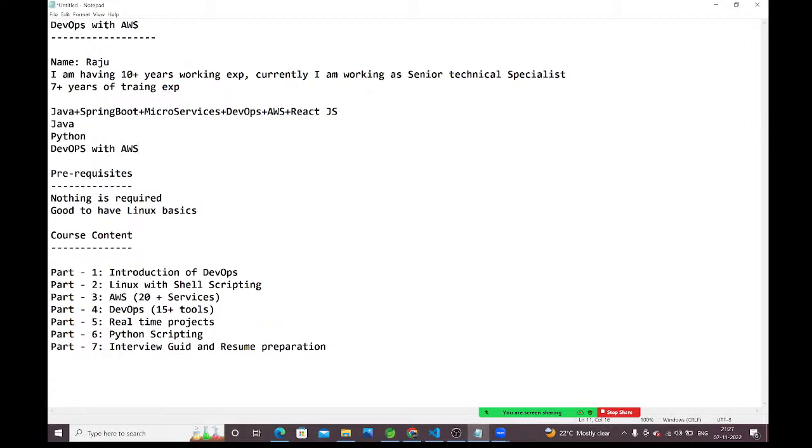All these things I am able to teach, guys. I'm handling all these batches. In DevOps, most of the tools are developed using Java and Python. Some of the tools are developed in Java, some using Python, and some using the Go language. That's why I can explain all the DevOps tools with internals.